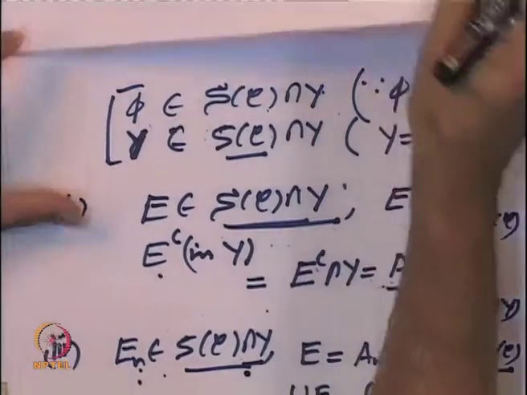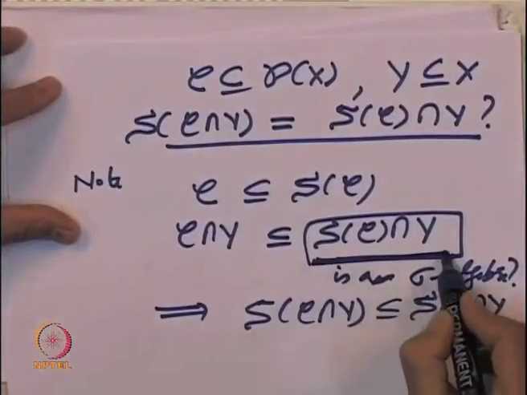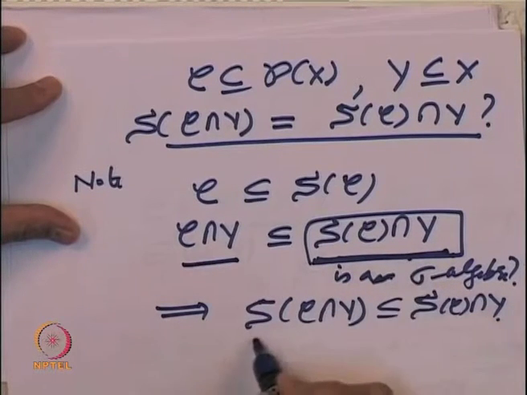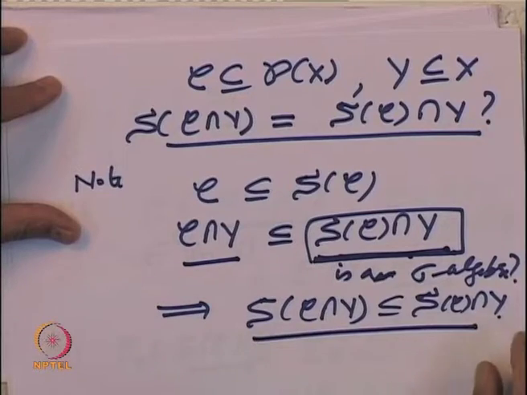So, we have proved that this collection is a sigma algebra. This collection is inside this, so this will prove one way inequality.